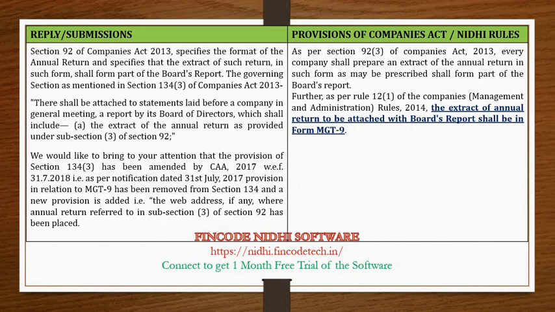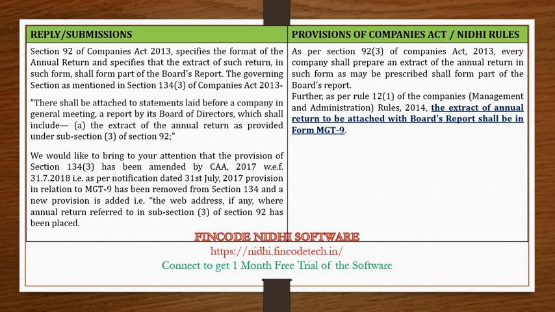Guys, we would like to bring to your attention that the provision of Section 134 subsection 3 has been amended by Companies Amendment Act 2017 via notification dated 31st July 2017, which states that MGT9 has been removed from Section 134 and a new provision has been added which states that the web address needs to be provided where the annual return has been placed.